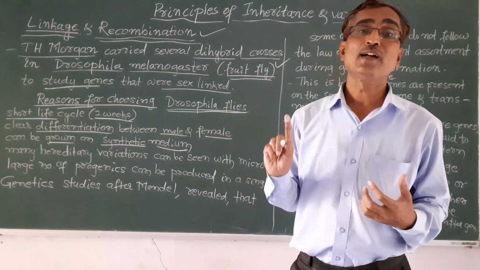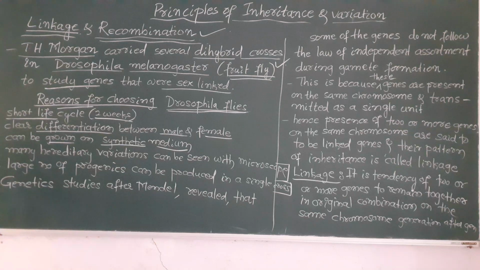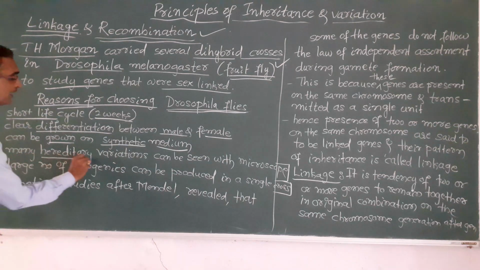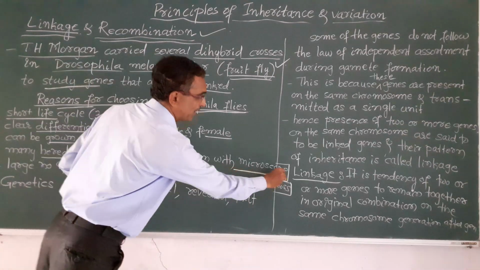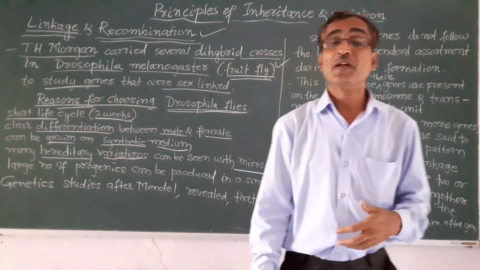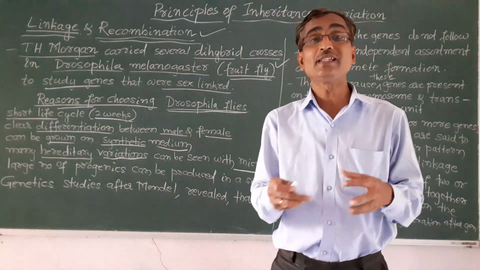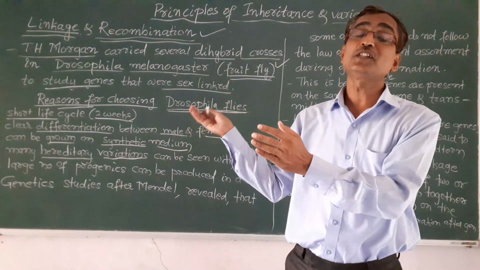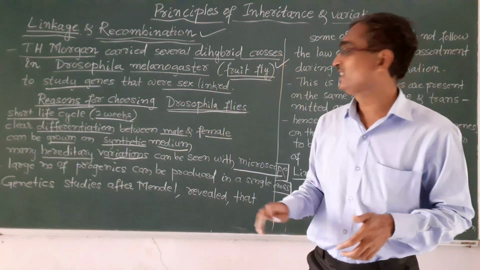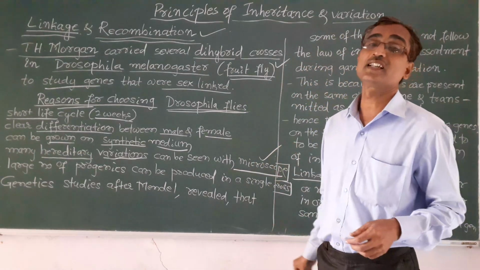Next, many hereditary variations, that is the variations which are transmitted from generation to generation, can be seen with the microscope. That is another reason.